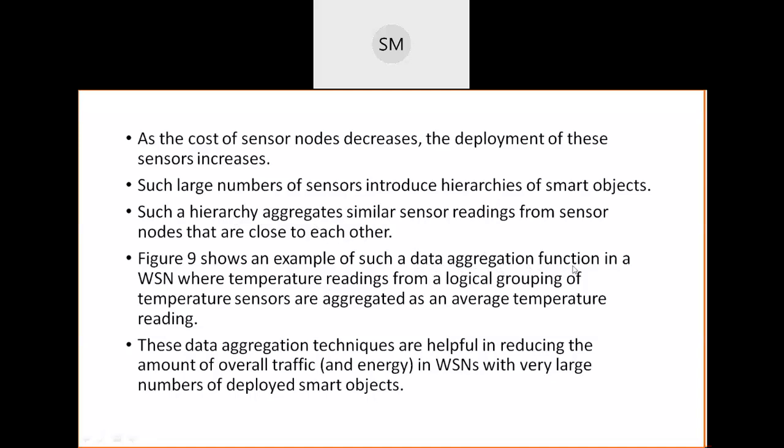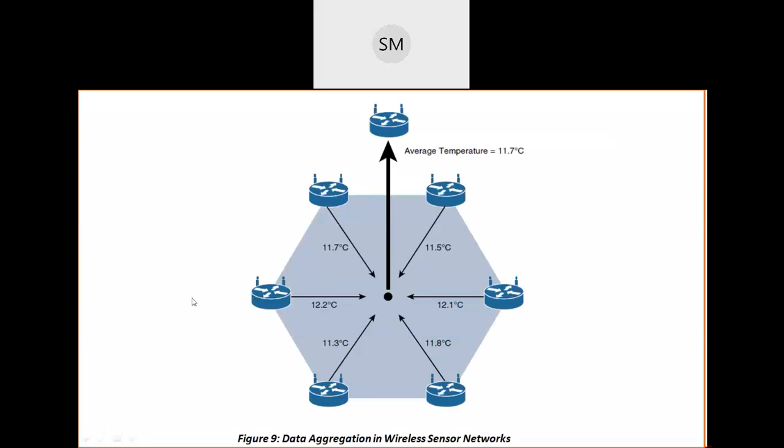This is a data aggregation function in a wireless sensor network, in which temperature readings from various sensors are aggregated as an average temperature reading. I will show you one diagram here. You can see these 6 sensors here. They are all temperature sensors, measuring the temperature of one particular place.